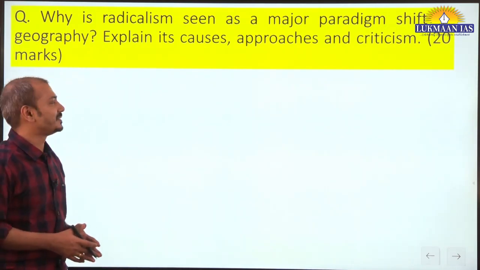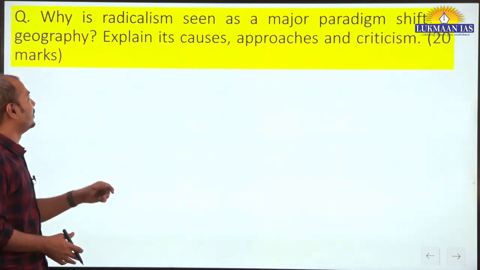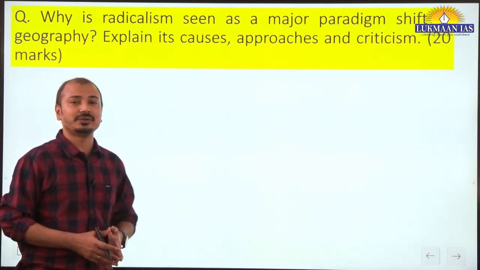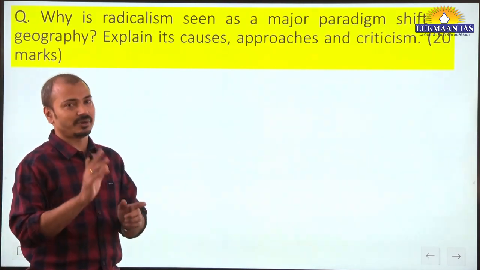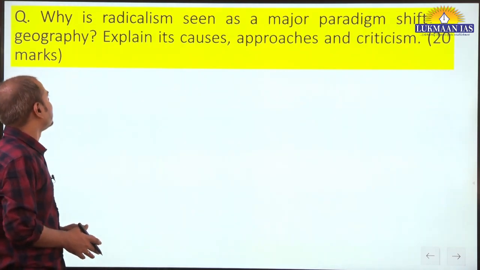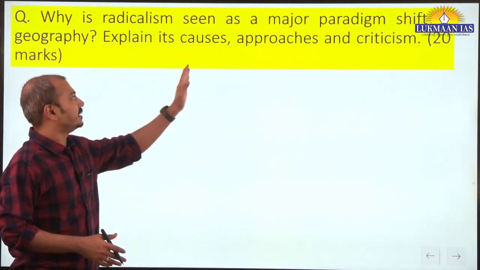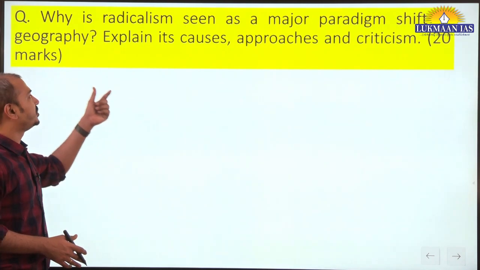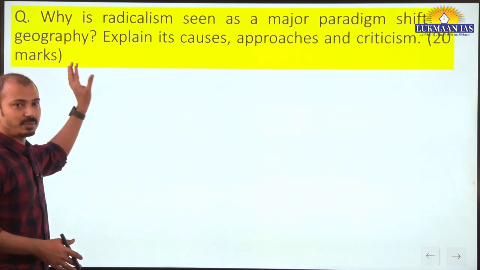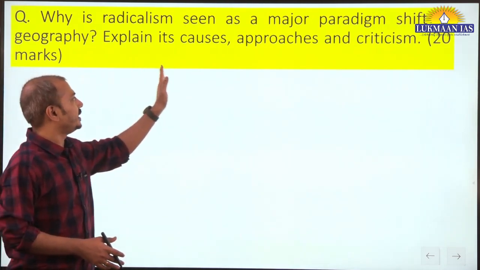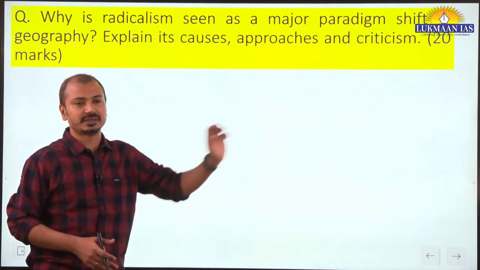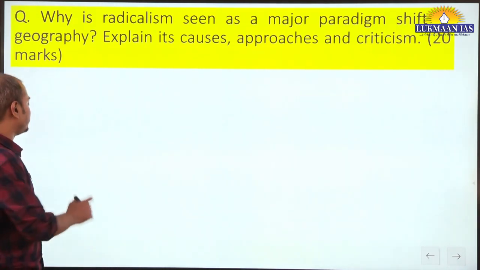Okay, yes, let us discuss this question. This question is for 20 marks from Perspectives in Geography, Human Geography part of paper 1, 6th chapter. Why is radicalism seen as major paradigm shift in geography? That is the first part of the question. Then explain its causes, approaches, criticism. That is the second part of the question.